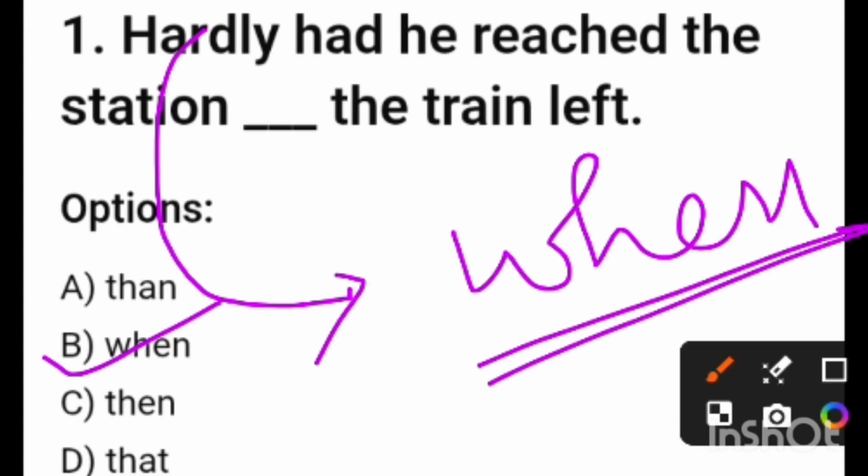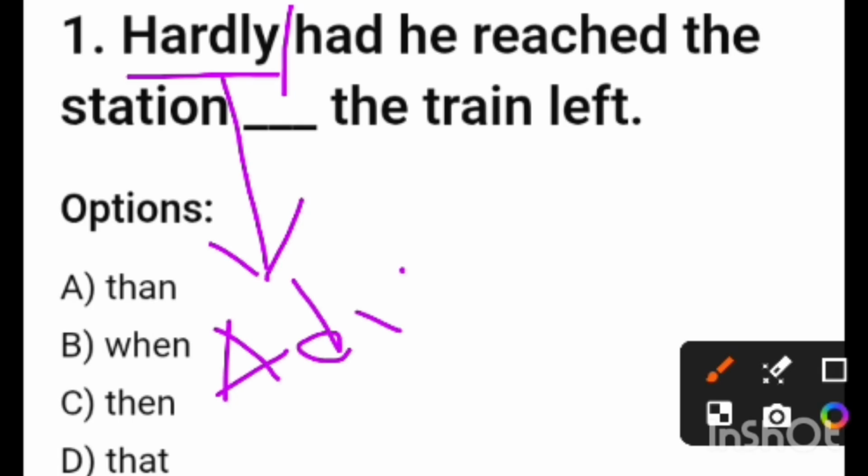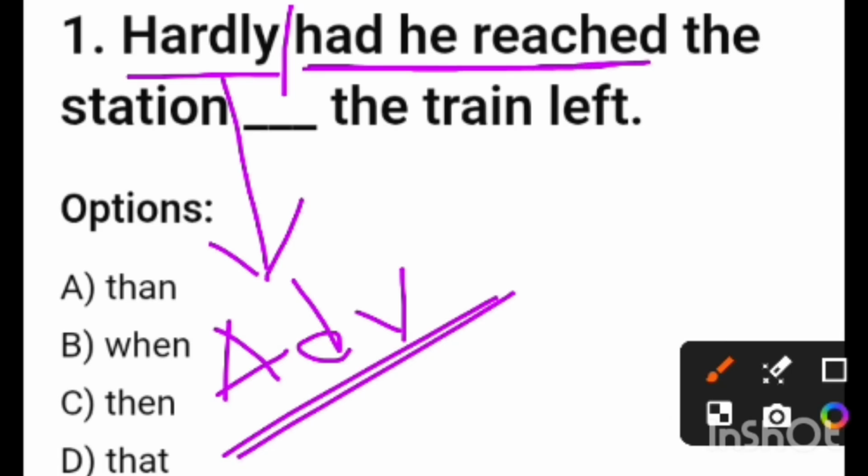One thing we must remember here: if we use any kind of adverb at the beginning of the sentence, just like this one, some of the sentences you can see start with never, seldom. These are adverbs, and if we use any adverb at the beginning of the sentence, obviously the main clause should be inverted.